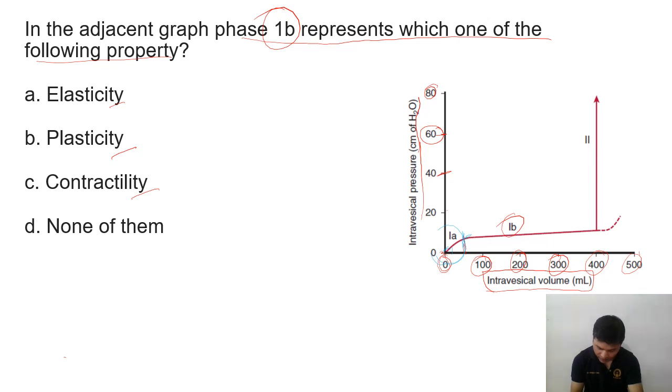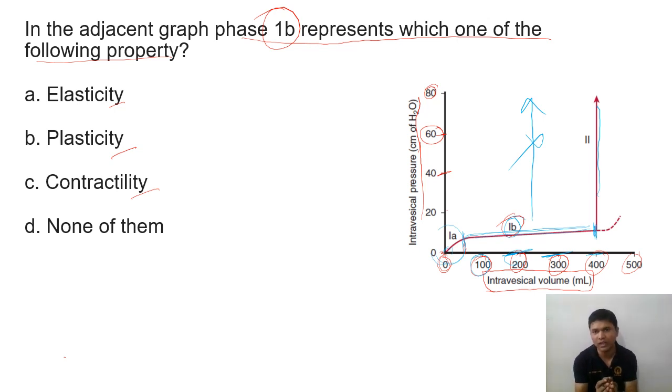At 1B the graph is a straight line. Here volume is increasing: 100 ml, then 200 ml, then 300 ml, then 400 ml. Volume is increasing and reaching 400 ml from 50 ml, but pressure is not increasing. Only after 400 ml is there a sudden rise of the pressure. This is because the volume is accommodated. Accommodated means you are increasing the volume, but pressure is not increasing.